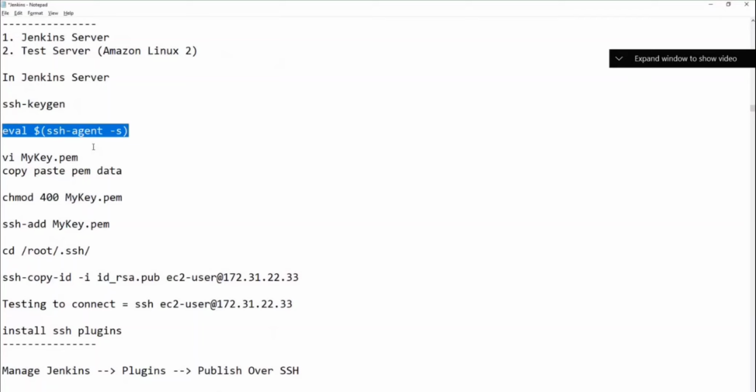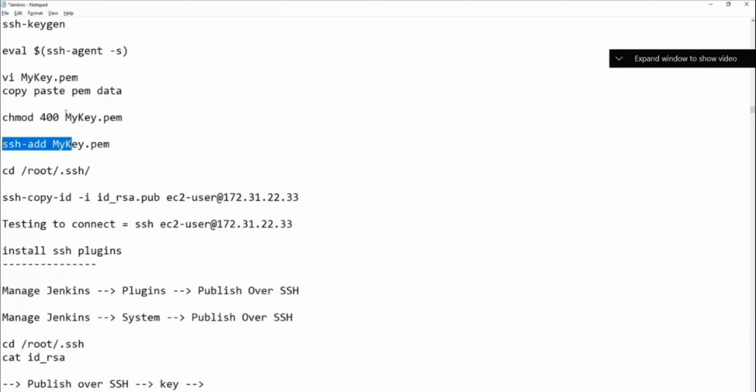If you want to connect from one machine to another, we need to have a PEM file. So we'll create a PEM file and copy-paste the data, then run chmod 400. We have done all these things before. Then we add our PEM file with ssh-add to add this key, and then we run ssh-copy-id.